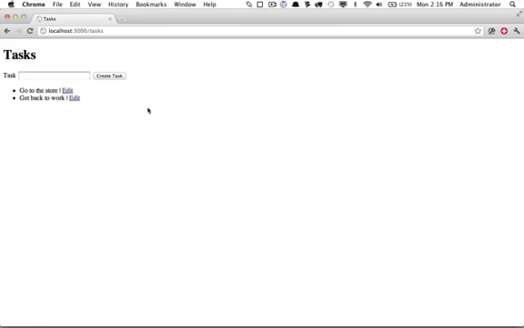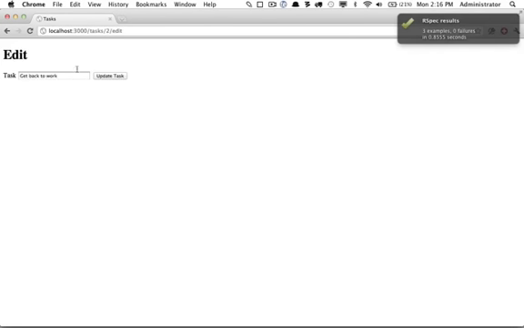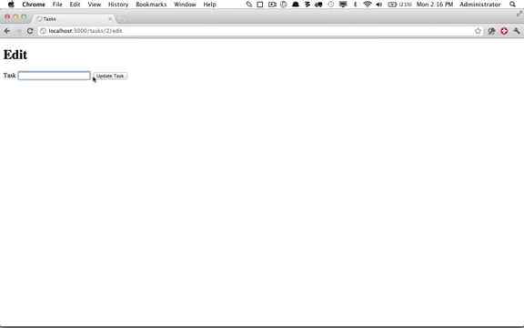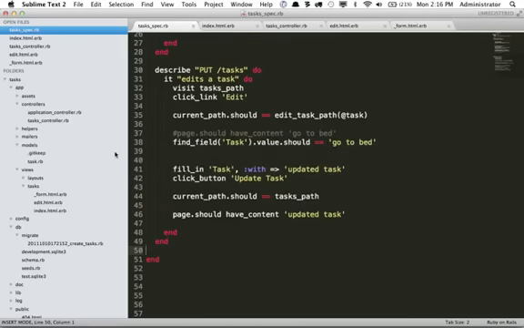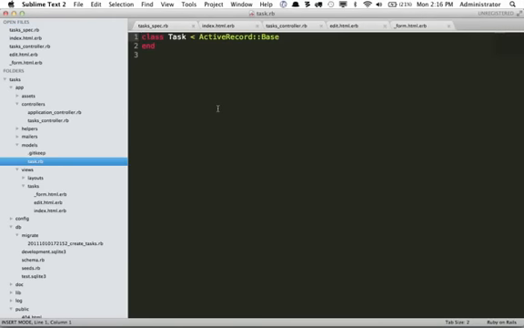Good. Now we also need to think about ways that we can break things. So for example, if I go to edit and we remove this entirely, is there the option that we could have a task that has no value? Yes, it does, and that's not good. So let's add a little bit of validation. I'm going to go to my model and open up task.rb.